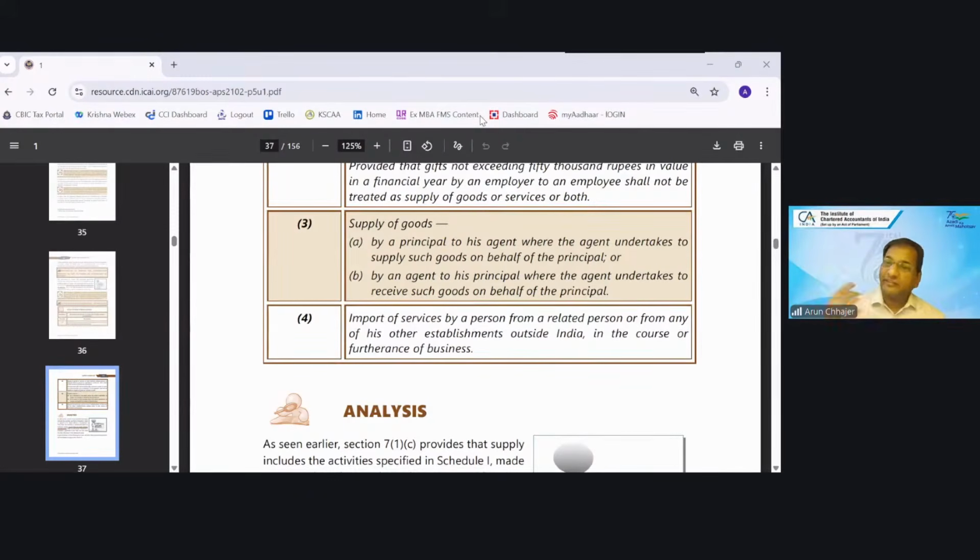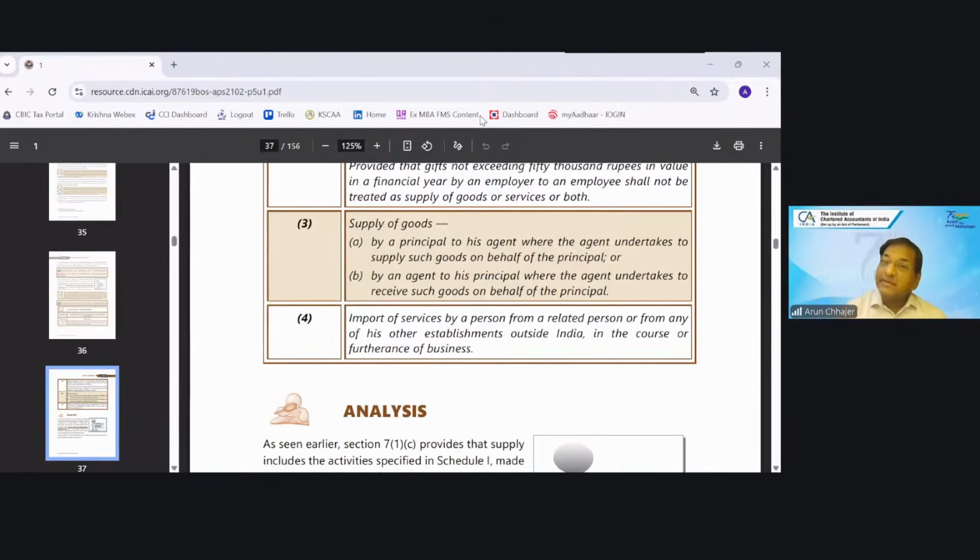I am a manufacturing company of, let's say, steel. I have purchased the furniture. Now I am selling that old furniture. Do I need to pay the GST? Suppose all the conditions are satisfied, below or above WDV and everything. Sale of furniture will also be treated as in the course or furtherance of business.